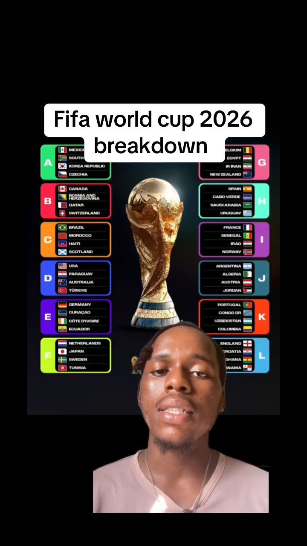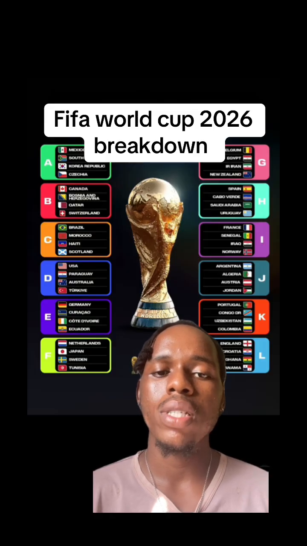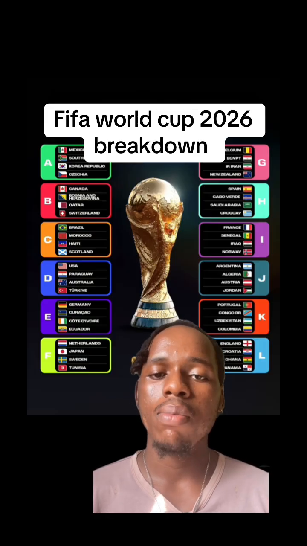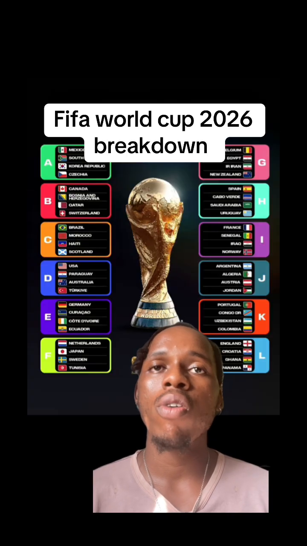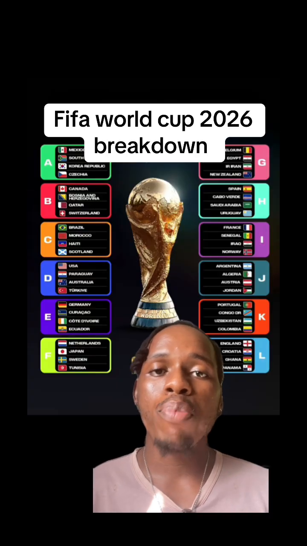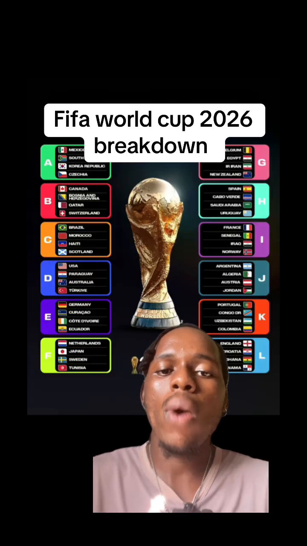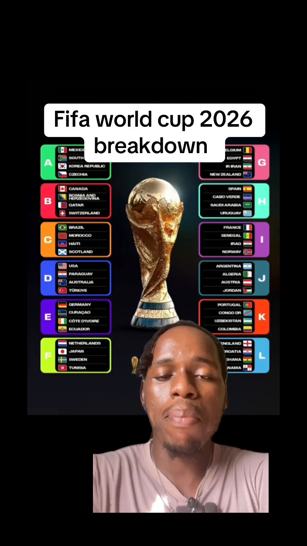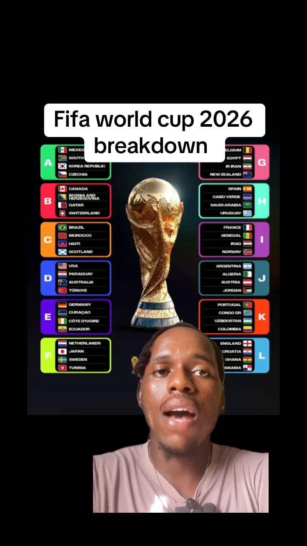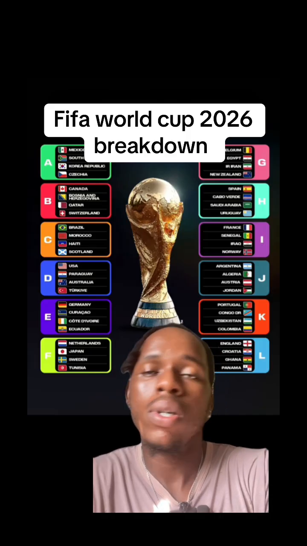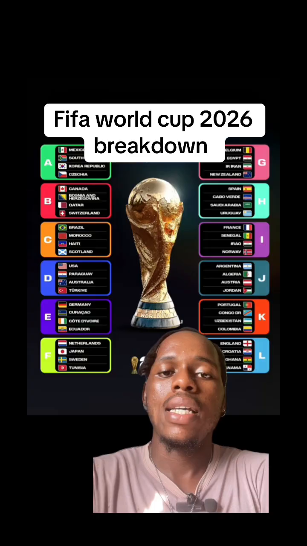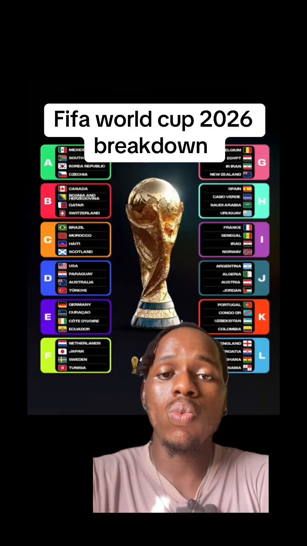So FIFA expanded the amount of teams that get into the World Cup this stage by allowing 48 teams instead of 32 teams. And while some were like, it was more of a political move rather than a sporting move, because a lot of people were like, Infantino making a promise of bringing more countries to the World Cup was part of what made him win his FIFA election as the FIFA president. And so while it has been great for the African teams, I still feel like it impacts the players. Given that they have to play a lot of matches already at the club level, now they have to play one extra match in the FIFA World Cup competition, which is the round of 32.